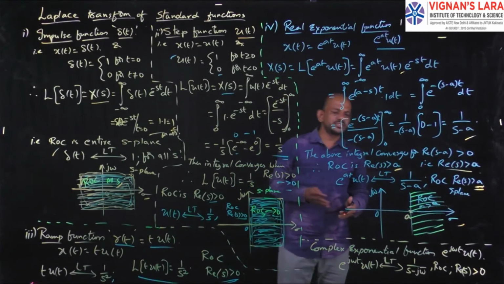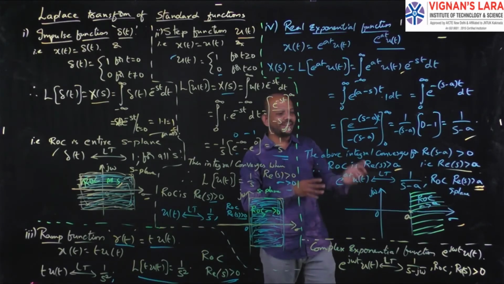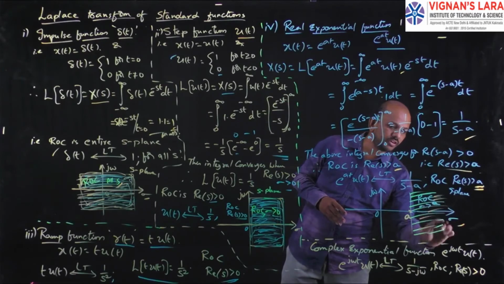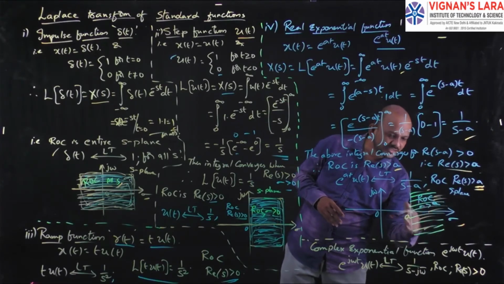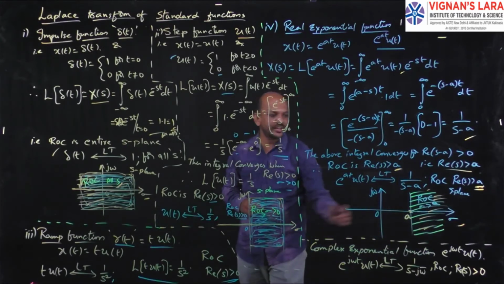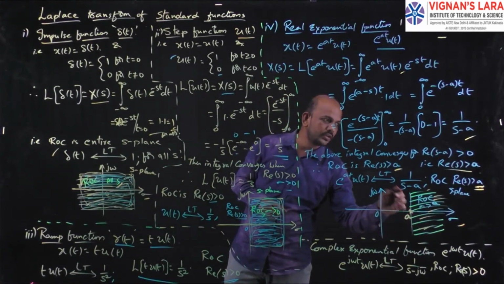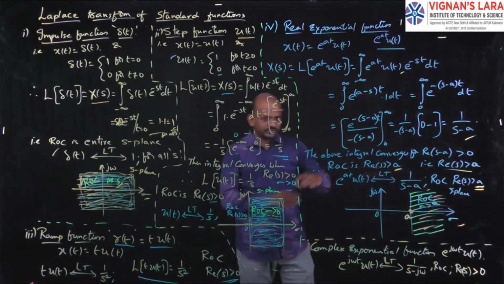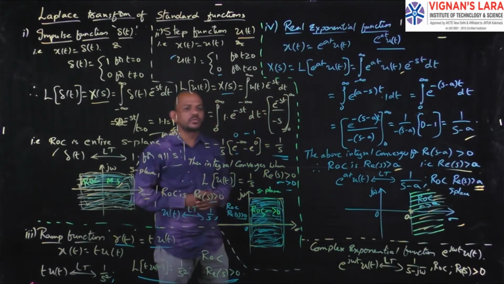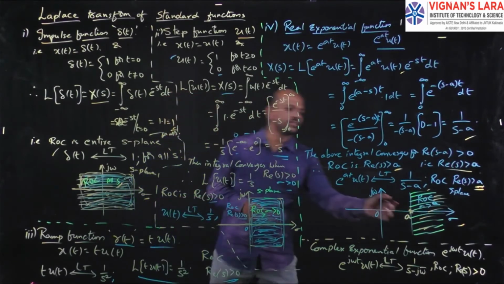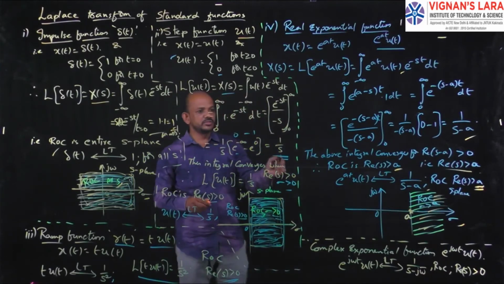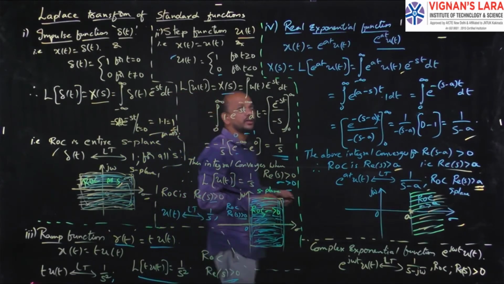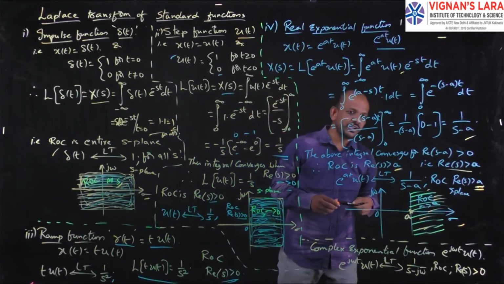Now the ROC is sigma greater than a, so outside this, from a up to infinity, all of this is the region of convergence. First I have to consider the pole a, and after this pole we have the ROC. Clear? So this is how to represent the s plane of this real exponential function.